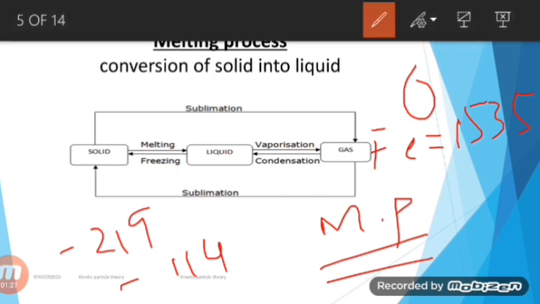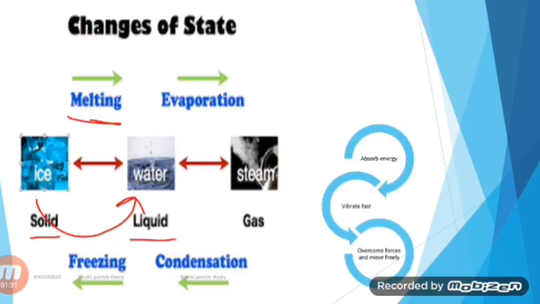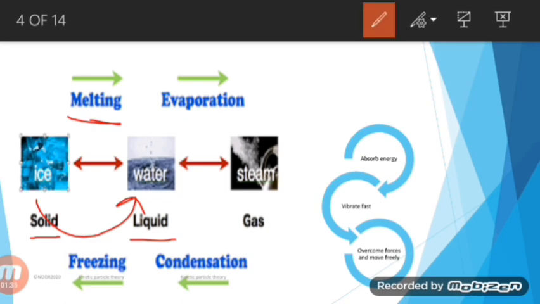So what happens to the particles of a solid when they are heated until it melts? Let's take the example of ice again. Heat energy will be absorbed by the particles of the solid ice.